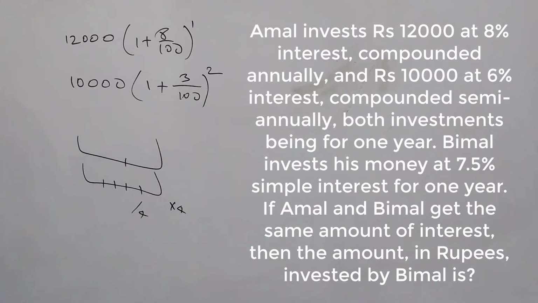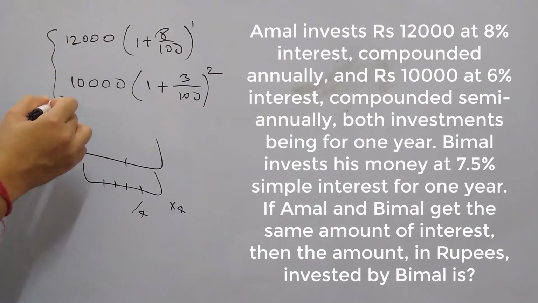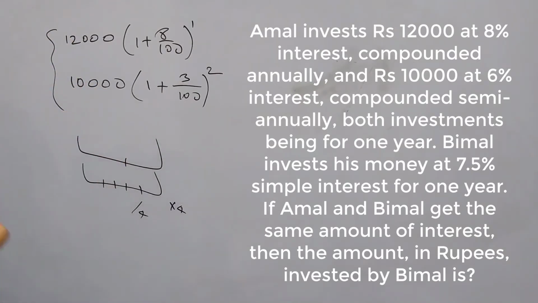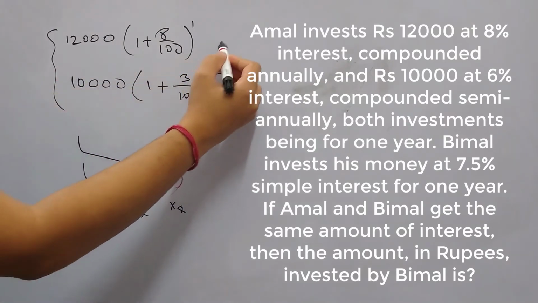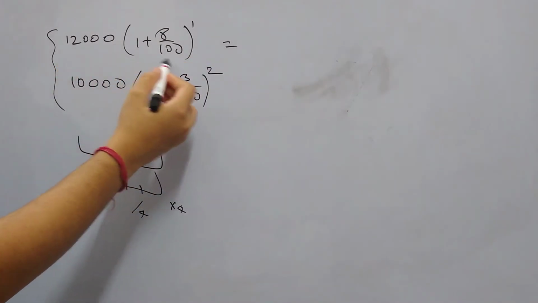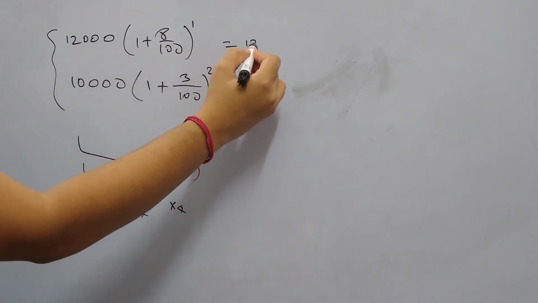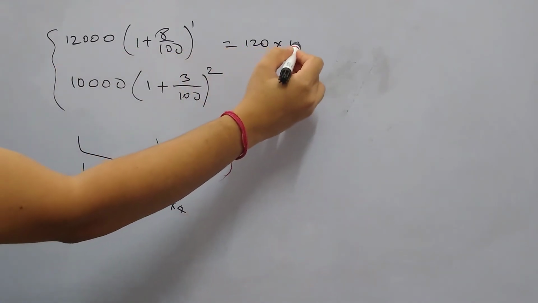Bimal invests his money at 7.5% simple interest for 1 year. If Amal and Bimal get the same amount of interest, then the amount in rupees invested by Bimal is what? So the interest which Amal has gained from these two investments is same as what Bimal is getting from a simple interest investment. So let's try to get the total interest which Amal is earning. 0 0 will get cancelled, 120 into 108.